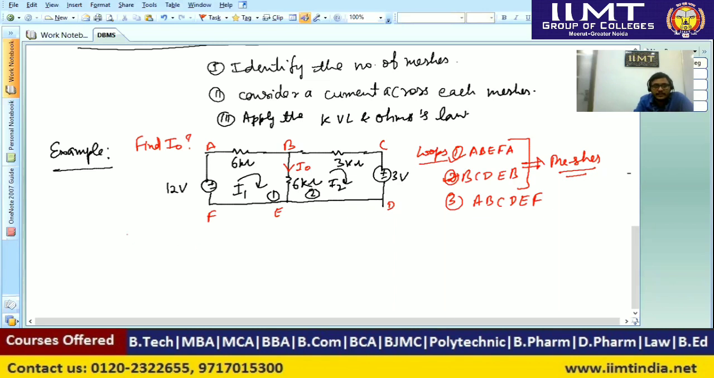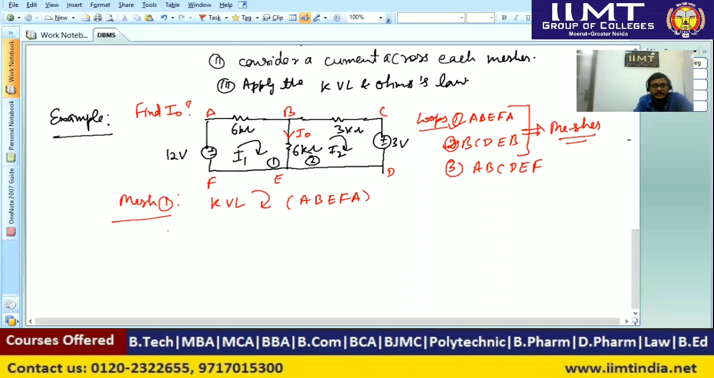After that we have to apply KVL. First we consider mesh number 1, and in mesh number 1 we will apply KVL in the clockwise direction, considering the mesh A, B, E, F, A. Here resistances are in kilo ohm, so current will be in milliampere. We are starting from point A in the first loop. The first element in the clockwise direction is 6 kilo ohm, so we can write 6 into I1.